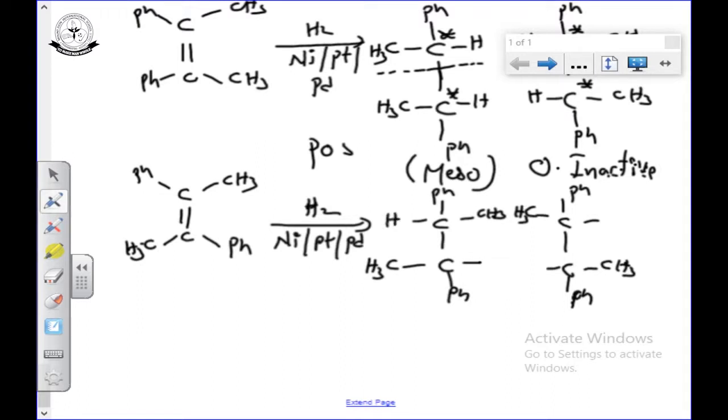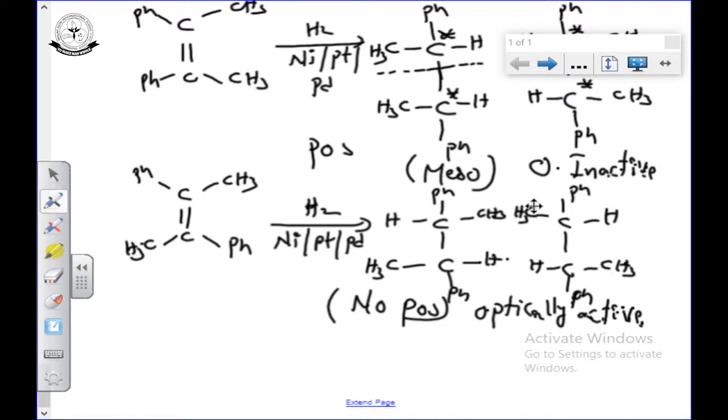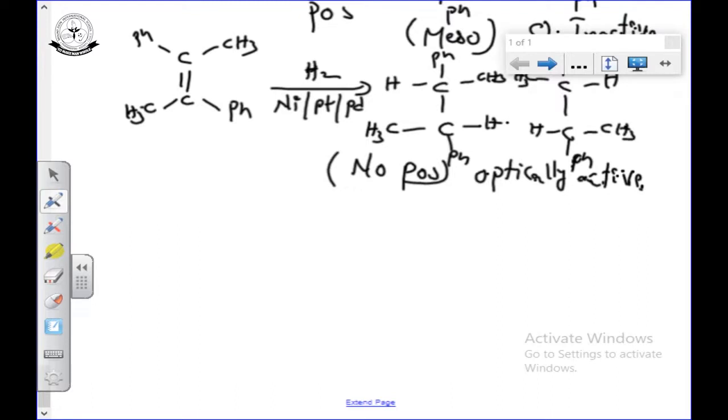So, where are the gaps? There we are going to write the hydrogens. See, we can check whether there is any plane of symmetry here, no plane of symmetry. If you cut this one, there is no plane of symmetry, the compound is optically active, and a pair of enantiomers, non-superimposable mirror images.